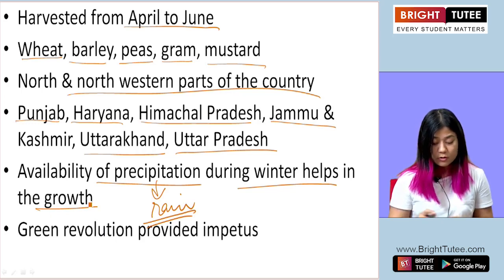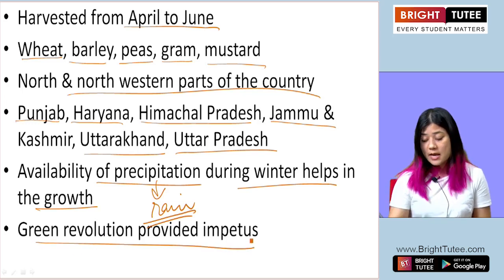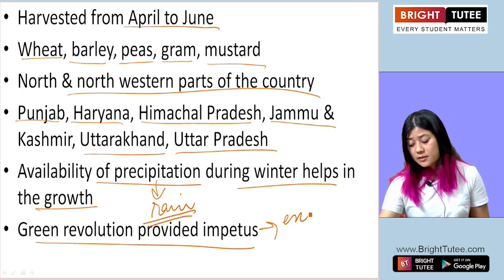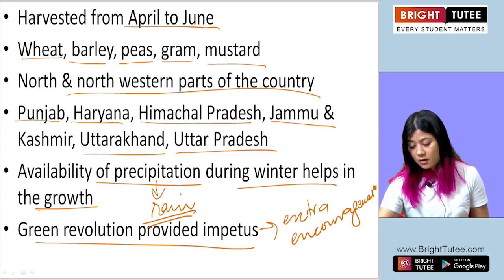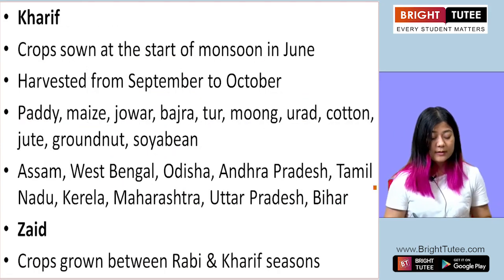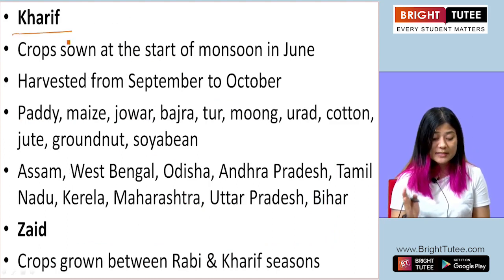Okay, and also for these crops, the green revolution also provides impetus. Impetus meaning extra support, extra encouragement. Okay, all right. Now the second is kharif, that is the second cropping season.